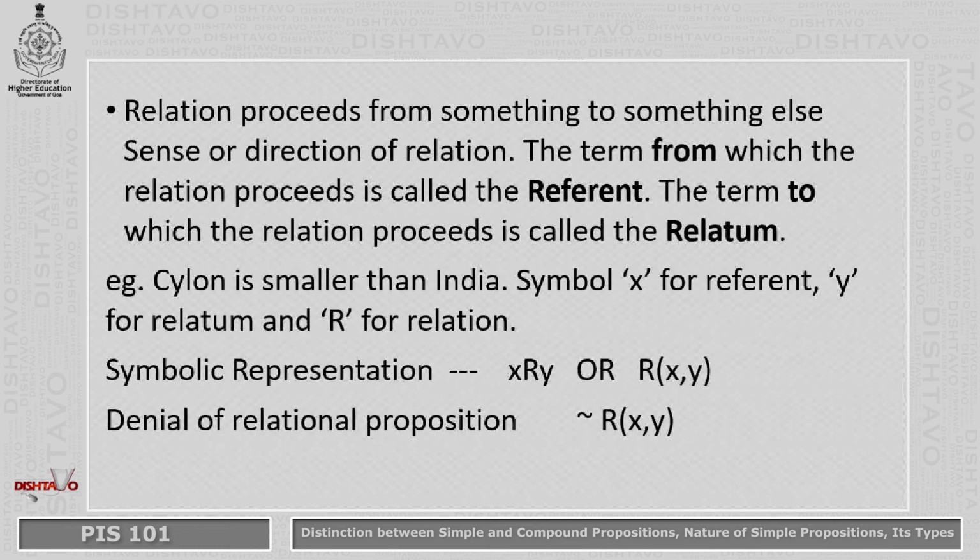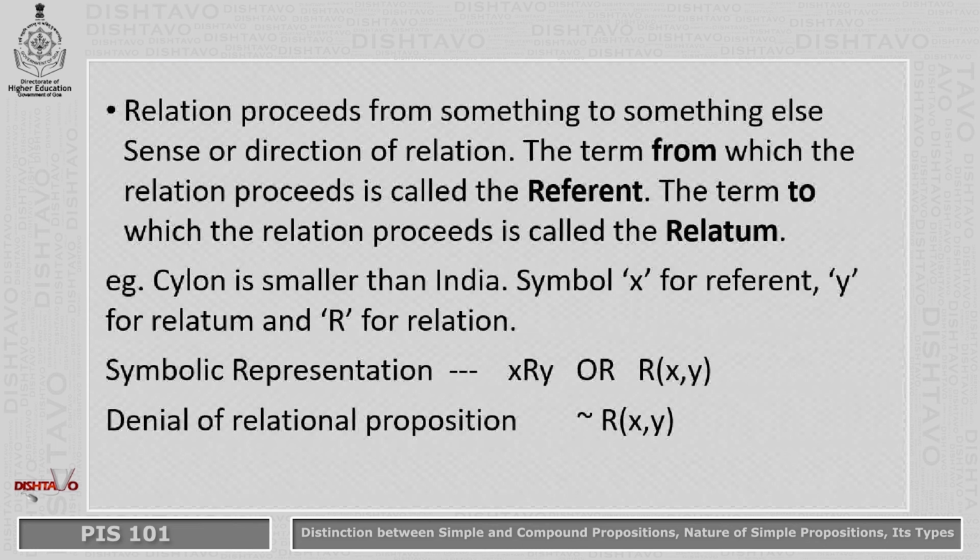X will refer to Ceylon, Y to India. That is the relatum. So it will be written X, and in order to show the relation between the two, we use a capital R, X R Y. Or it can also be written this way, R outside the bracket, X, comma, Y. If there are more constituents, you can go on adding down there X, Y, Z, etc.